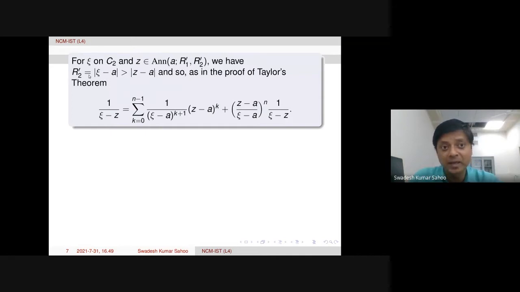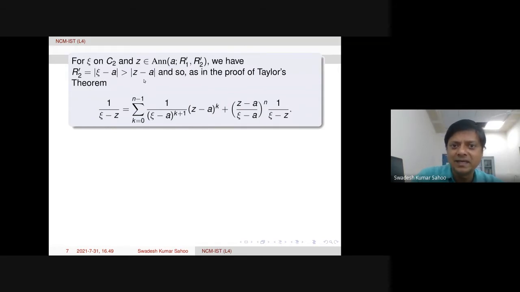Because R2 prime is the modulus of xi minus a, and that is bigger than the modulus of z minus a, because z is inside the annulus. So therefore the modulus of z minus a over xi minus a is less than 1.